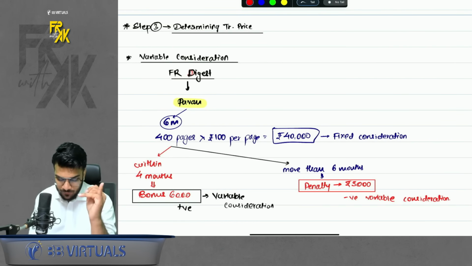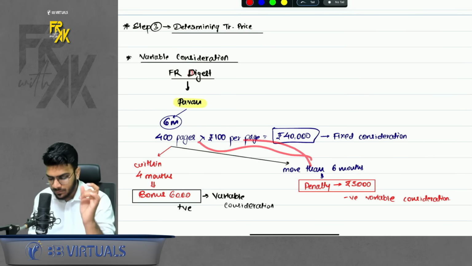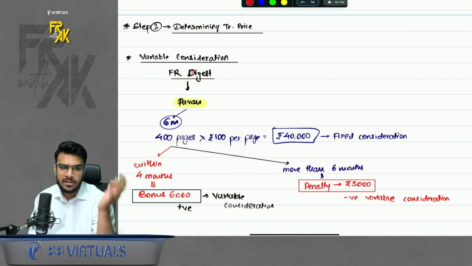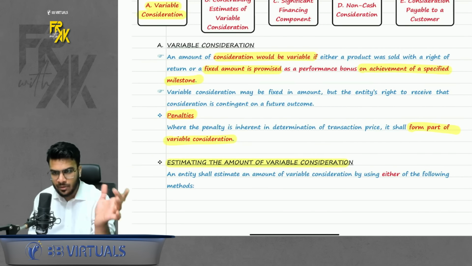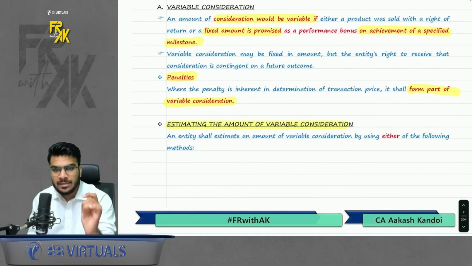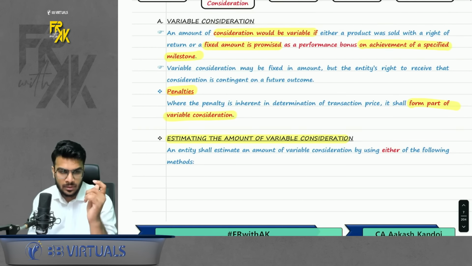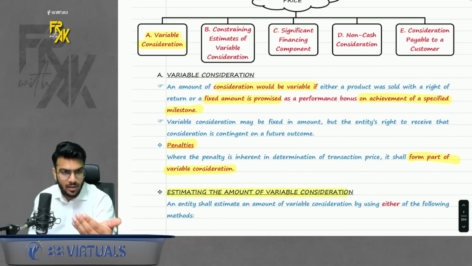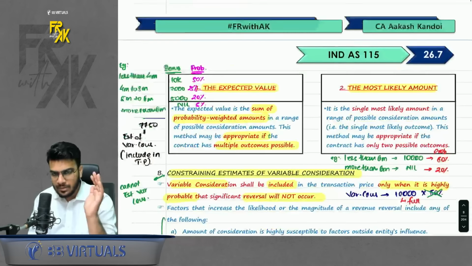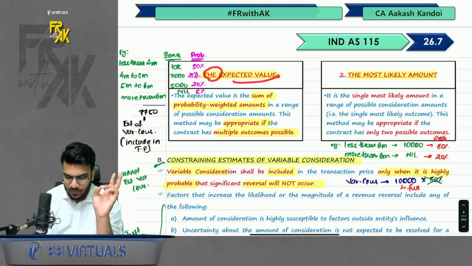Let's say I tell him that if you take more than 6 months, I will charge you a penalty also. Then here it is a negative variable consideration. It can be either of it. So first of all, whether variable consideration should form part of transaction price, the answer is yes. But how will you estimate the amount of variable consideration? We have two methods. One is expected value method.